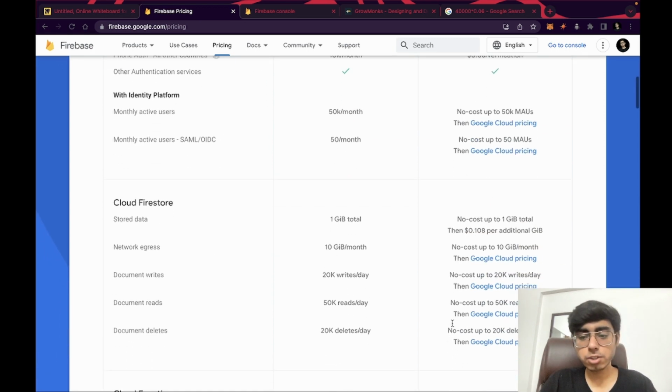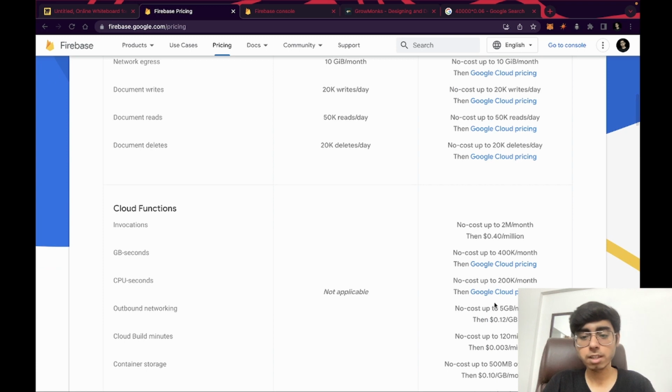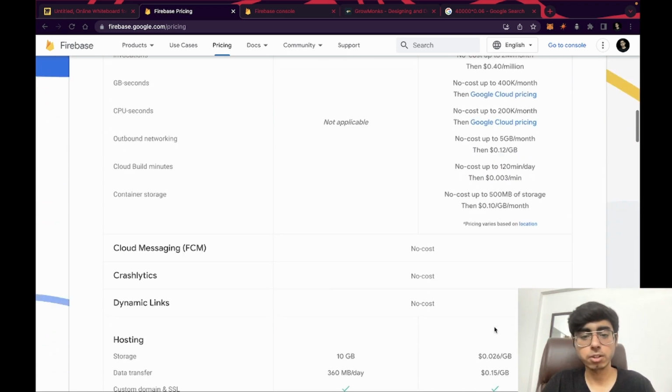Then after that comes Cloud Firestore, where you get billed in terms of GBs, right? So if you are having just 1 gigabyte of data in total, that's no cost. But after that you have to pay. This also becomes really a bad number when you are having so many users, because if you are having new users, data is going to increase. Cloud functions are also something you can calculate depending on your users.